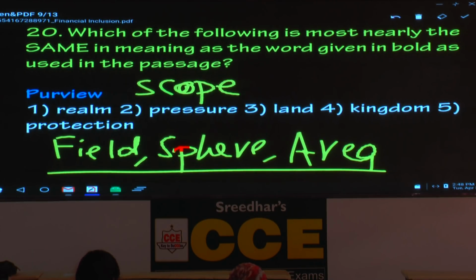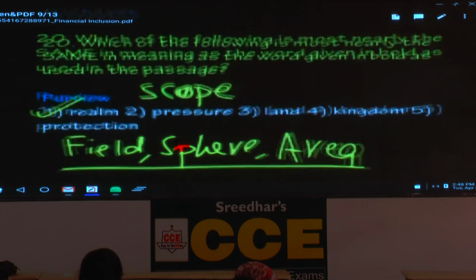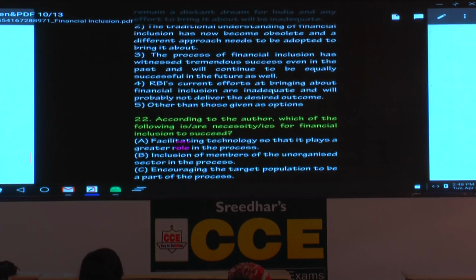Pressure. Not relevant here. Land. Not at all relevant. Kingdom. Not relevant. Protection. Not relevant. So what is the answer? The first option is the answer. Sometimes you have to take the elimination approach and you get the answer. Is that the last question? Some more are there.